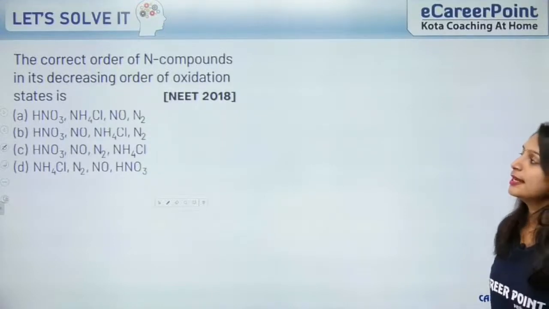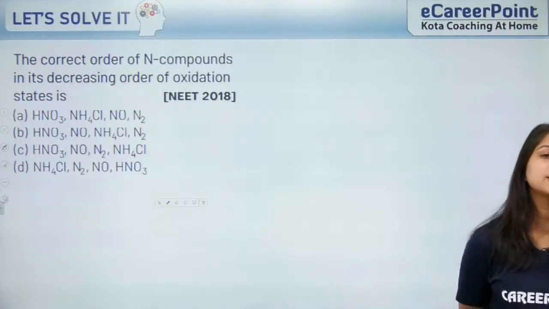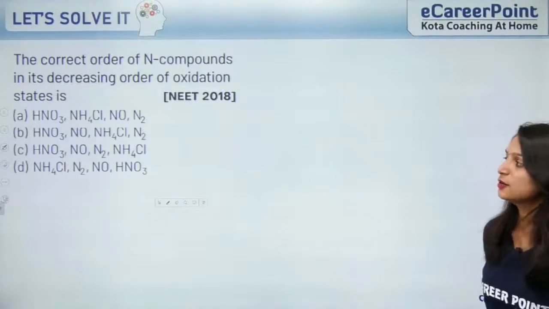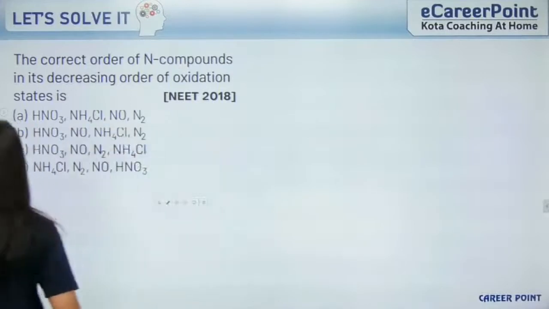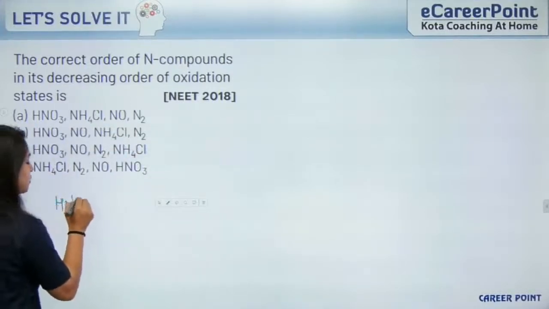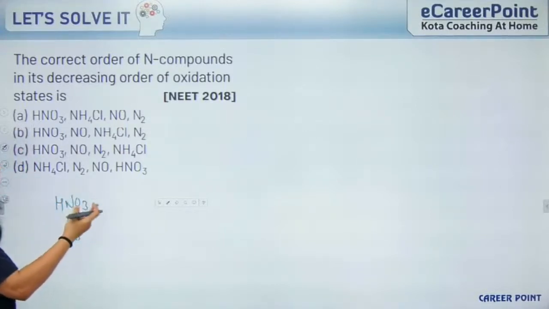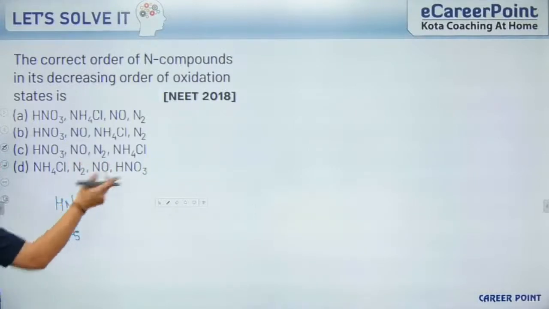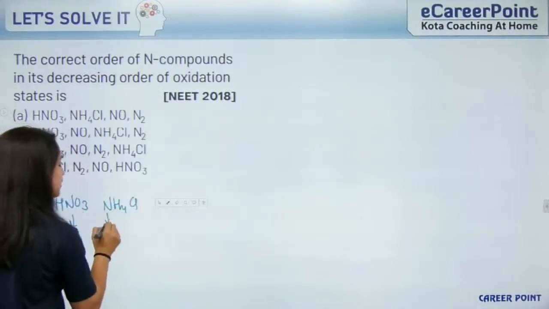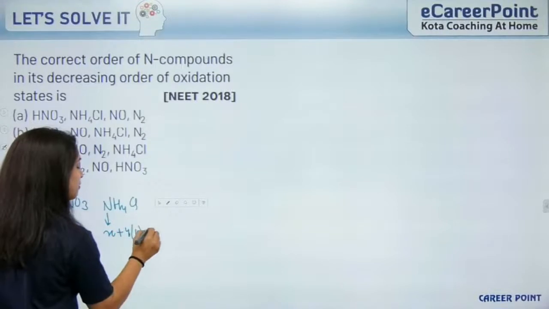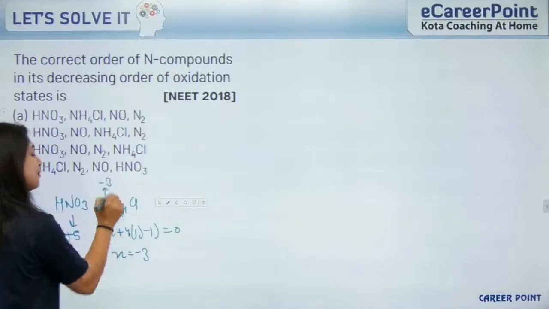Now see this one, the correct order of a compound in its decreasing order of oxidation state. We have to calculate the oxidation state of nitrogen in each so that we can arrange in decreasing order. Let's calculate the oxidation number. HNO3 has a +5 oxidation state. Oxygen is -2 into 3, -6, this +1, -5 goes to that side, +5. In NH4Cl, if it is x, it is x + 4 into 1 - 1 = 0. So x will be -3. This nitrogen is -3.